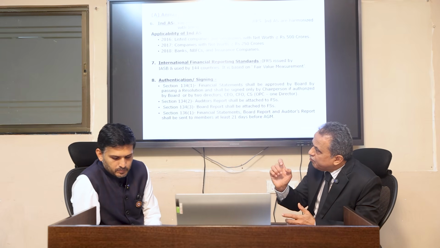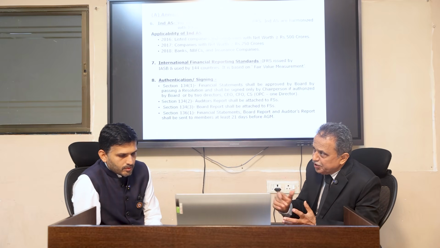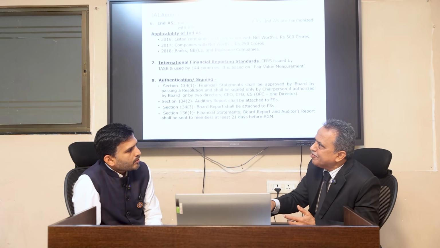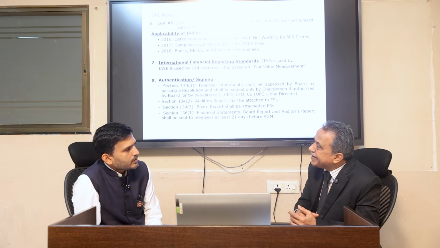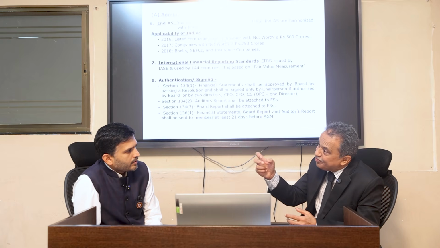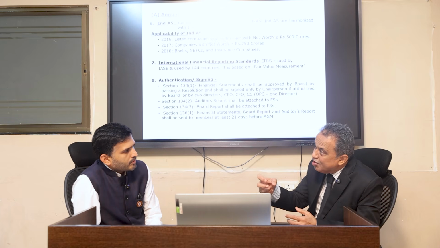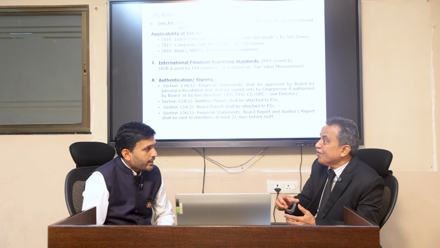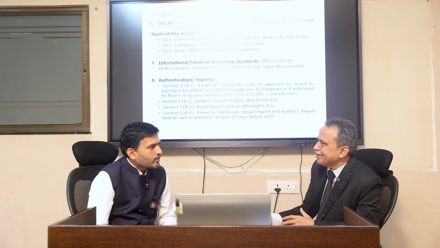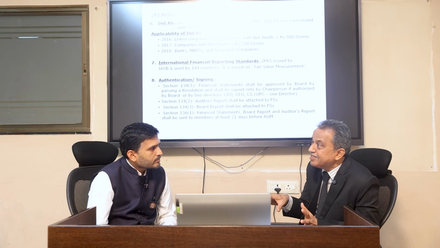Second thing, if a CFO is there, under the provisions of the Companies Act. Mostly in listed companies, CFO is mandatory. Then that CFO must also sign the audited financial statements along with two directors. If a whole-time company secretary is there in employment under the sections of the Companies Act, then that CS who is under full-time employment should also sign the financial statement. So two directors, CFO and CS, and then the auditor. So it is our responsibility to check whether these people have signed the balance sheet or not.